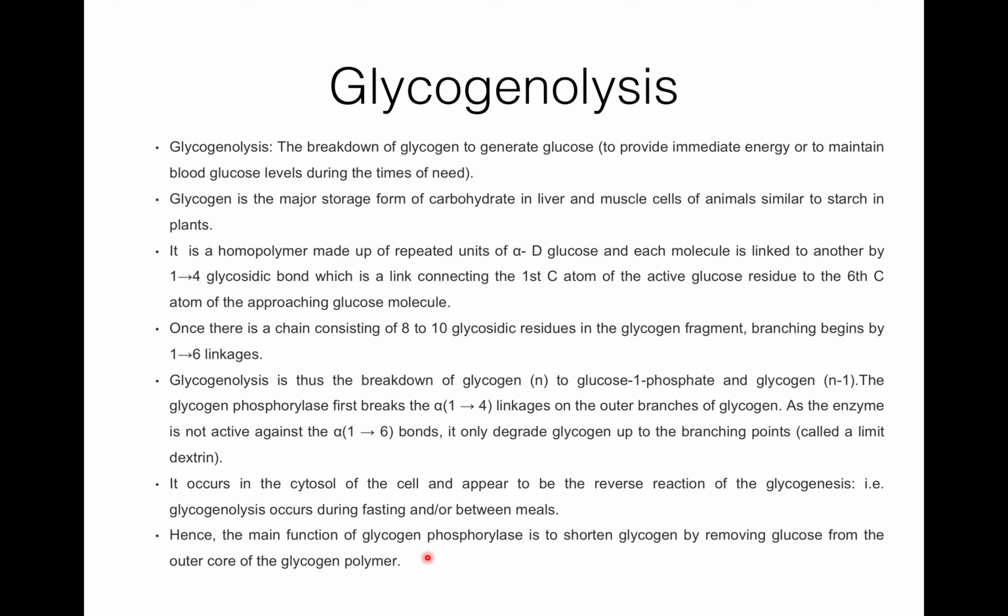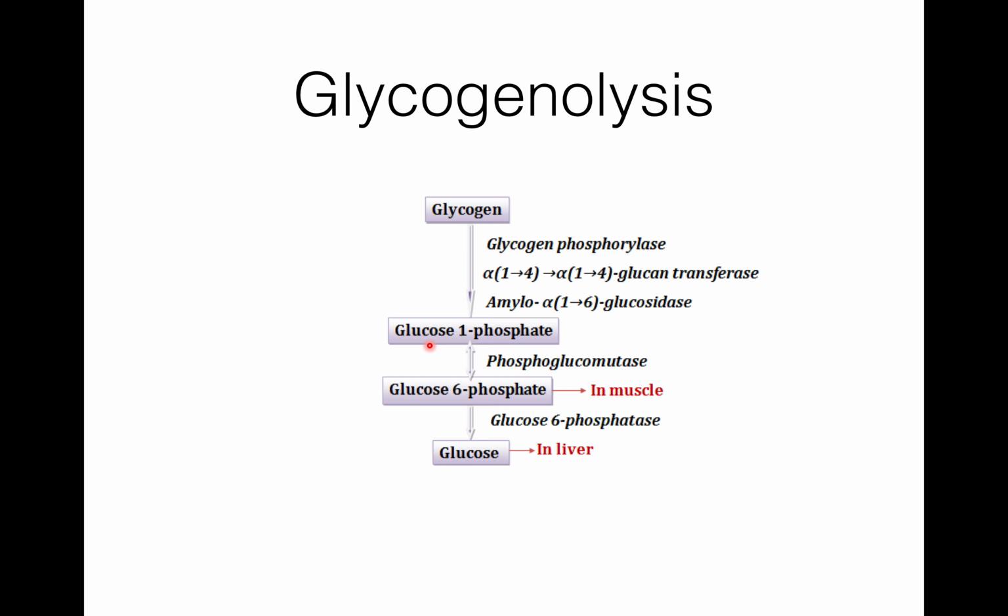I will explain all these points in the next slide. So, glycogenolysis. Here glycogen phosphorylase acts on glycogen and releases glucose 1-phosphate, on which phosphoglucomutase acts and forms glucose 6-phosphate in muscles and glucose in liver.